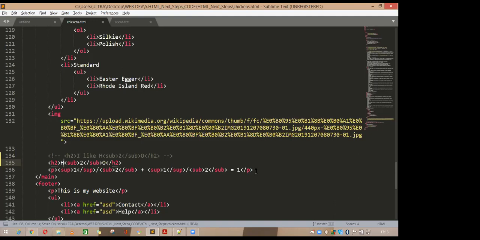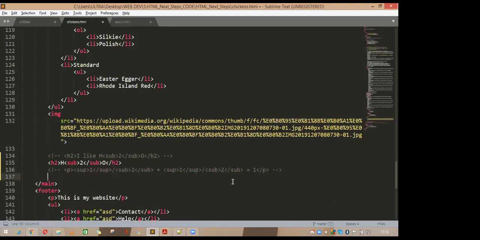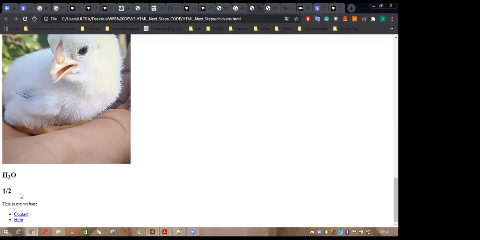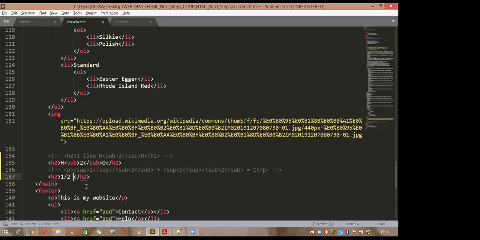And what if you write some mathematical formula? Comment out this one. Suppose in the H2, you want to write 1 by 2 and refresh it. See, this looks like 1 by 2, but this is not exactly like 1 by 2. So if you want to indent it properly, like 1 plus 1 by 2 equal to 1, you have to make the 1 a superscript and the 2 a subscript.